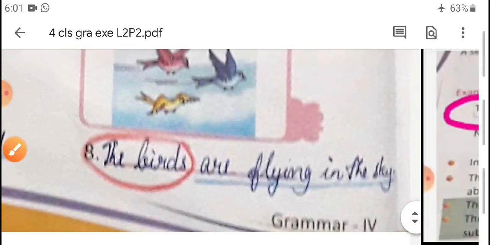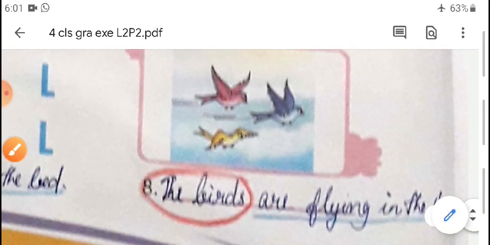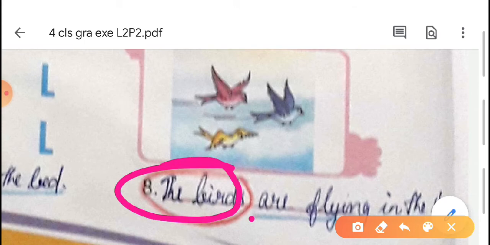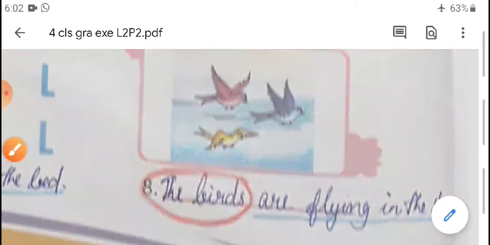Now the seventh one: my brother is sleeping on the bed. My brother subject, is sleeping on the bed, predicate. The birds are flying in the sky. Here the birds subject, are flying in the sky, predicate.